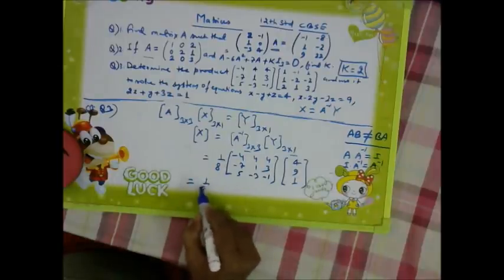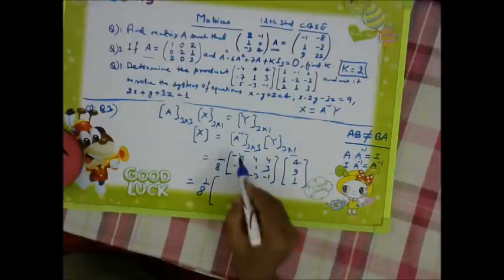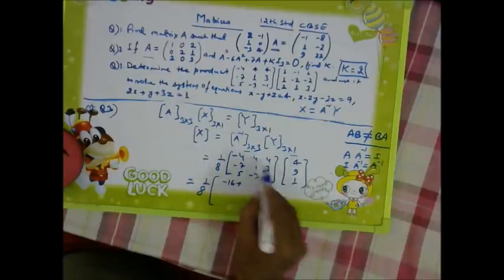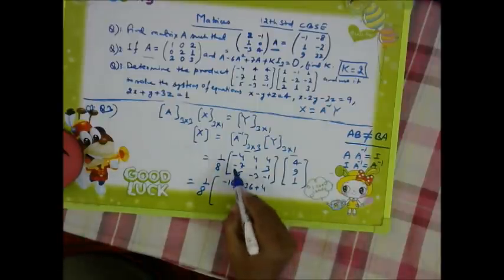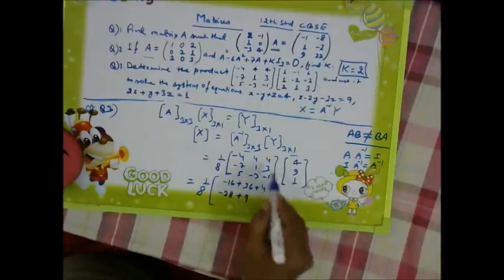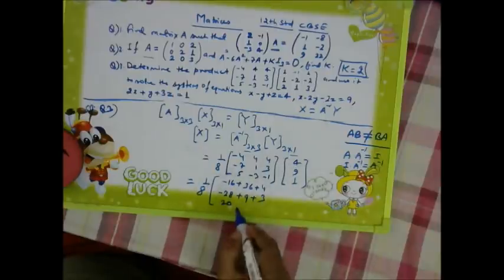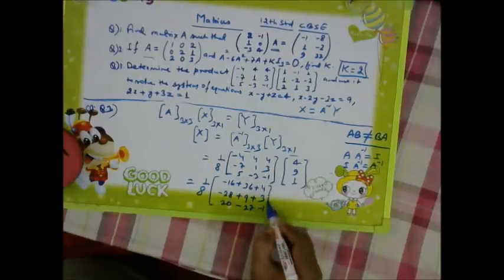So we will get 1 by 8 and we will start multiplying. Minus 4 into 4, minus 16, plus 4 into 9, 36, plus 4 into 1, 4. Minus 7 into 4, minus 28, plus 1 into 9, 9, plus 3 into 1, 3. 5 into 4, 20, minus 9 into 3, so minus 27, and minus 1 into 1 as minus 1.